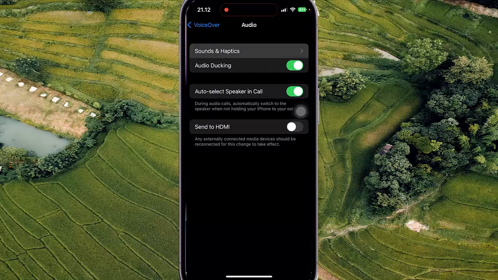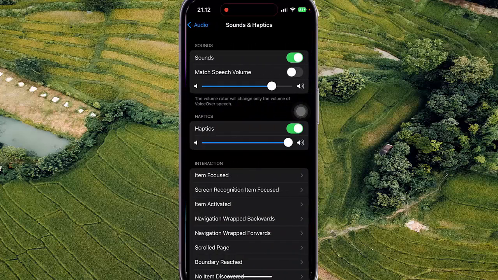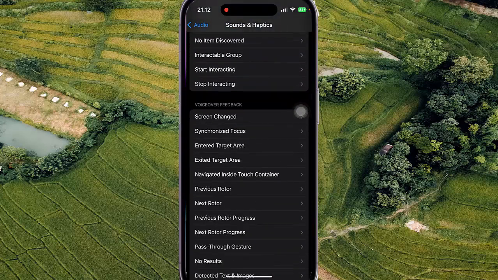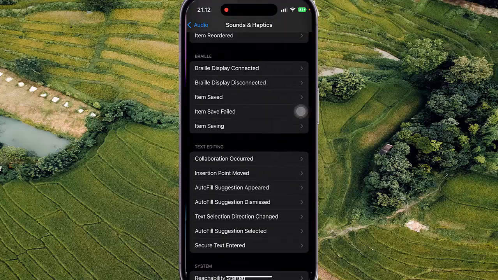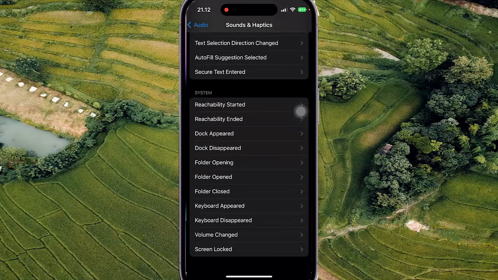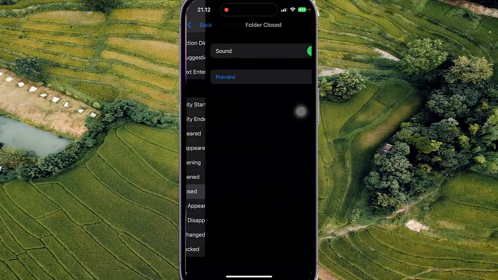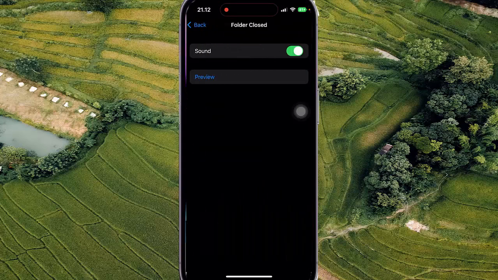Next tap Sounds and Haptics, scroll down the screen, find Folder Closed, and then tap Folder Close. On sound, tap switch until green to turn on, or tap switch until gray to turn off folder close sound effect when VoiceOver is on. Tap switch until green to turn on, or tap switch until gray to turn off.